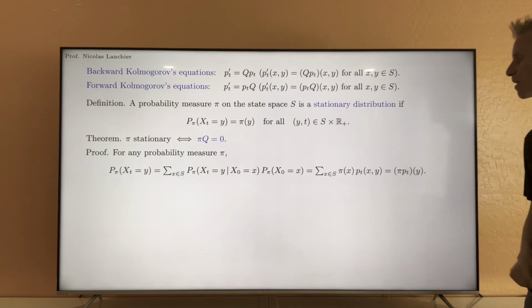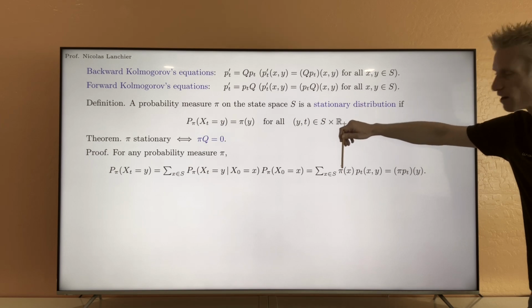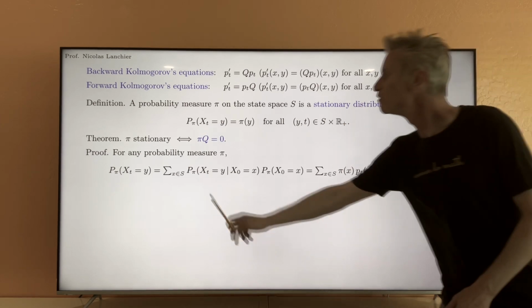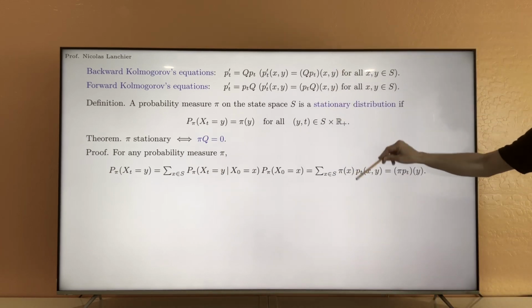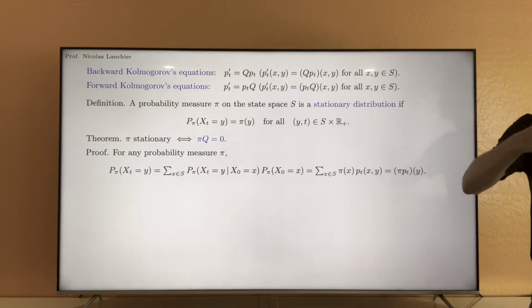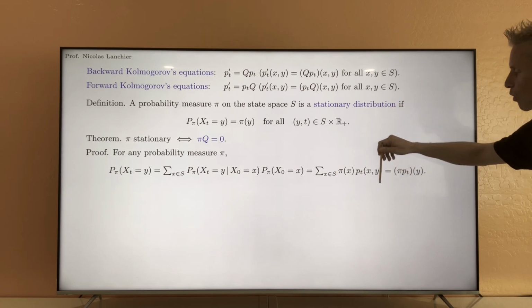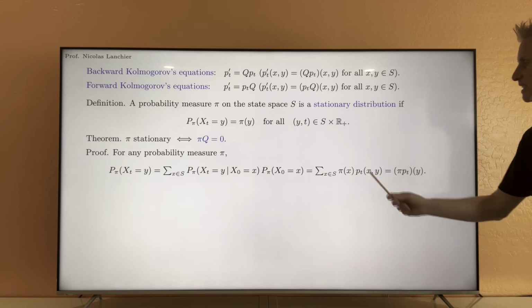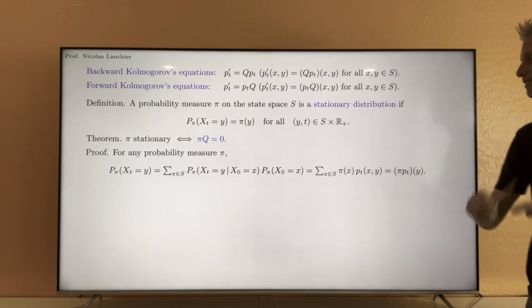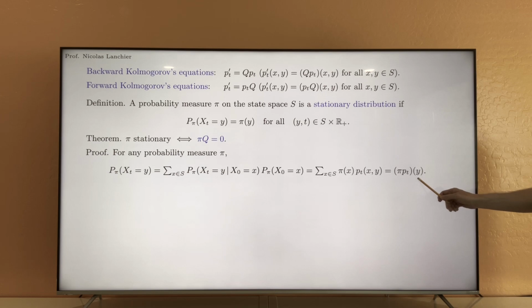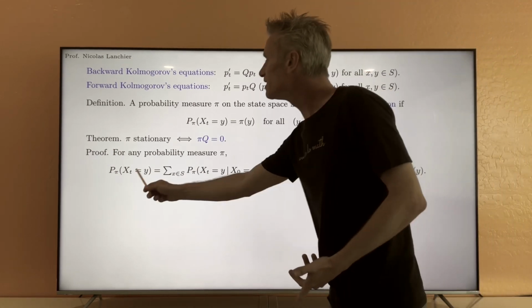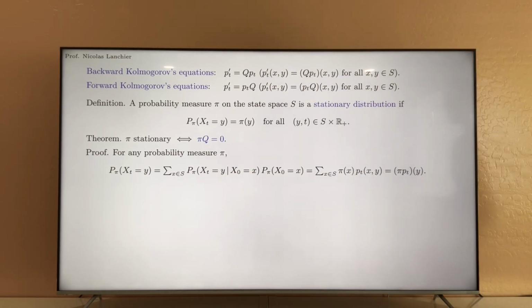This is exactly the scalar product of the row vector pi. Think of, again, this probability measure as a row vector, with size the number of states, so pi x times Pt xy, column y of the matrix Pt. That's the scalar product of those two vectors, and that's exactly the y coordinate of the vector pi Pt. All right, so now notice that, again, this is true for any probability measure, but if